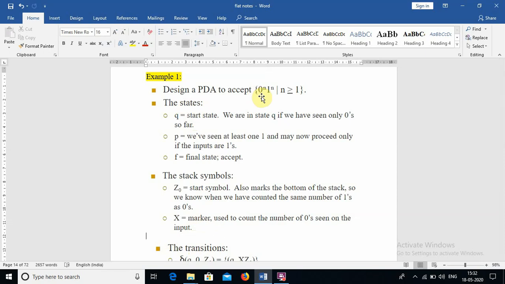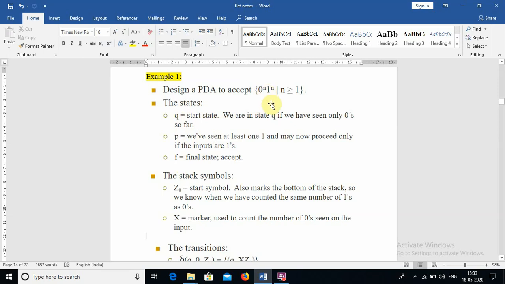Input alphabet, symbols in the input alphabet, sigma is the input alphabet, right, the input set. So how many input symbols are there? If you take sigma for this language, 0 comma 1 are the two input symbols in the input alphabet, right, okay. So that's why we take three states. Why? Because we have two input symbols 0 comma 1, and we took three states, q, p, f. Q is the starting state, f is the final state, and as per the language, now we are actually constructing the PDA.